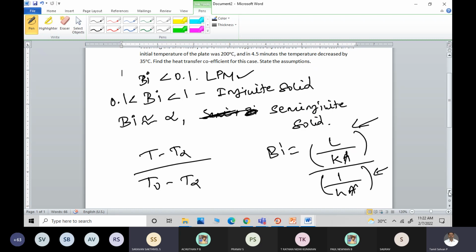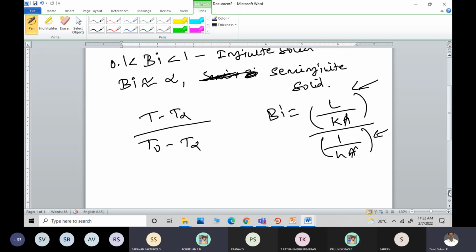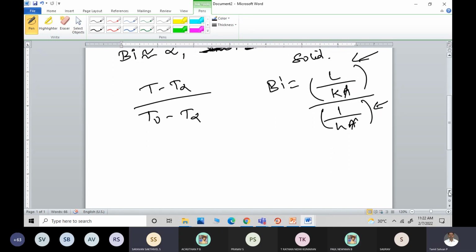Conductive resistance by convective resistance. Okay, so assuming the cooling process is Newtonian cooling. Newtonian cooling process is the process in which the internal conductive resistance is almost negligible or very small when compared to the convective resistance. So assuming Newtonian heating or Newtonian cooling, we proceed with the problem and we will be getting the solution for this. Okay, is it fine?